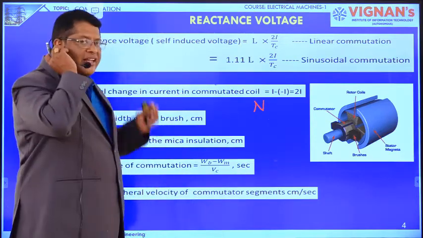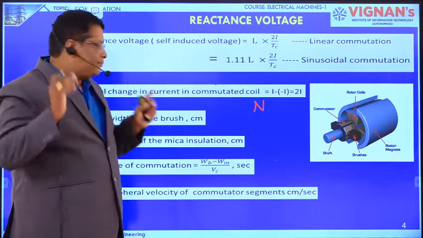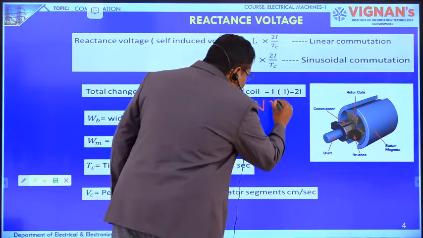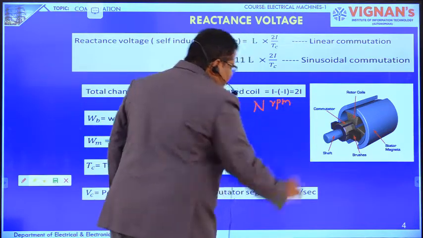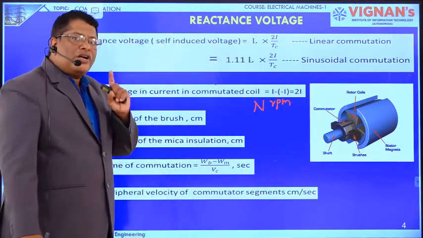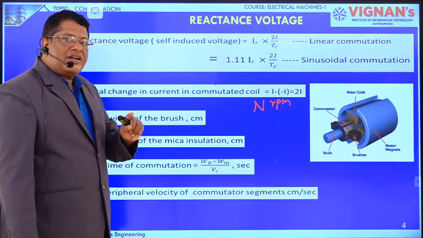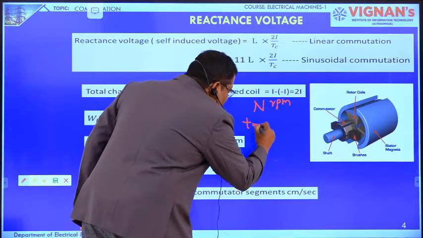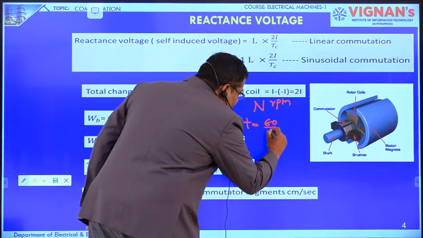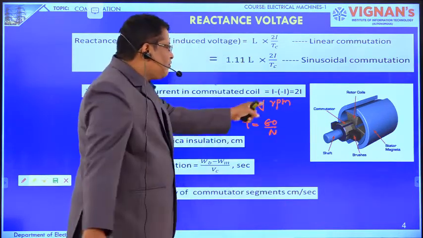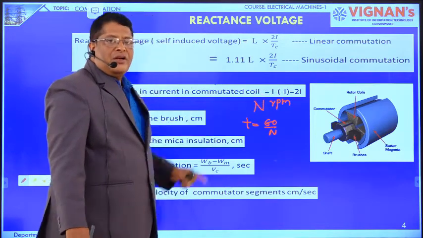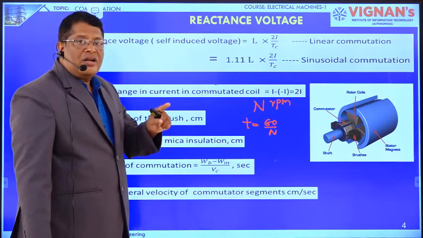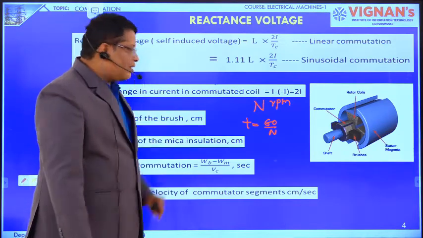Here we have taken the speed of the armature as N, in revolutions per minute. In one revolution, how much time is taken by the armature? Now T equals 60 by N, because N is in revolutions per minute. Now we calculate how much time for one complete revolution.